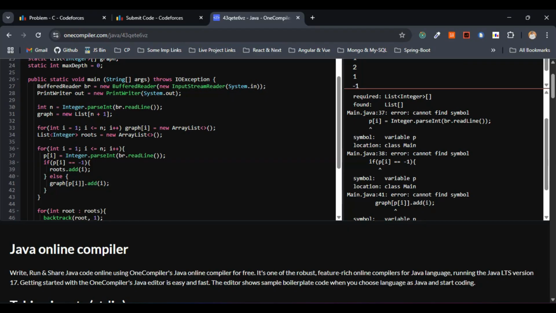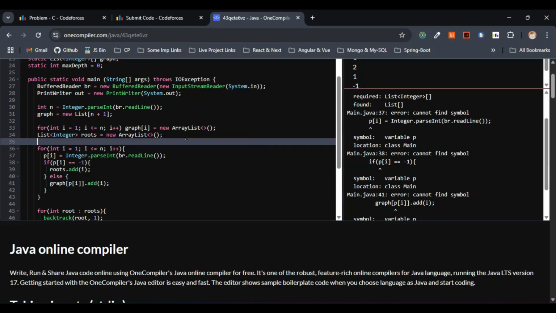Here we have to assign the p of I, meaning the iterated value of the p, to the manager of the employee I, right? So where did I do this? Why this for loop here? With this for loop, we are initializing each list in the graph. That is the reason we are going with the array list. This is fine.